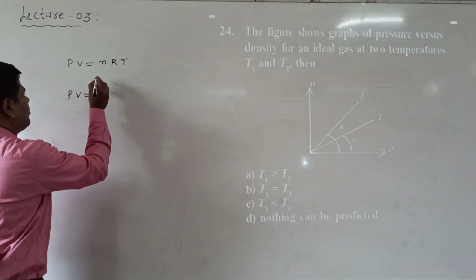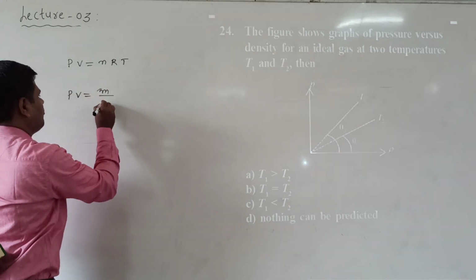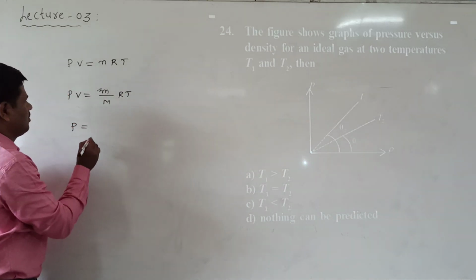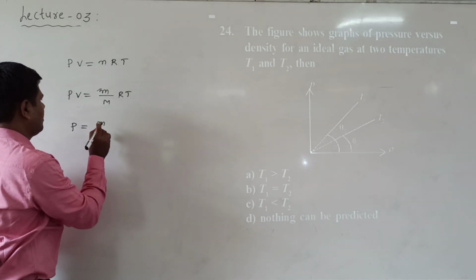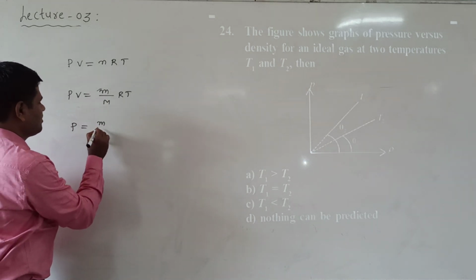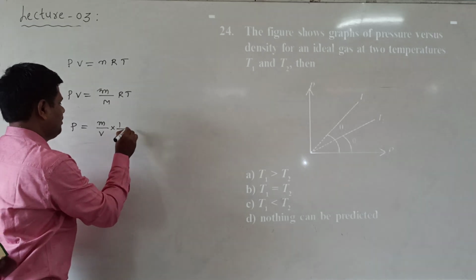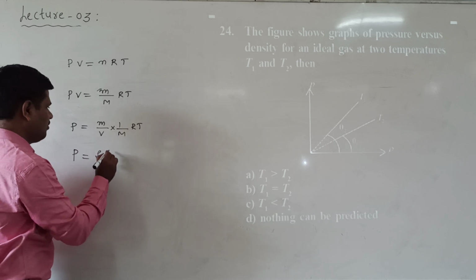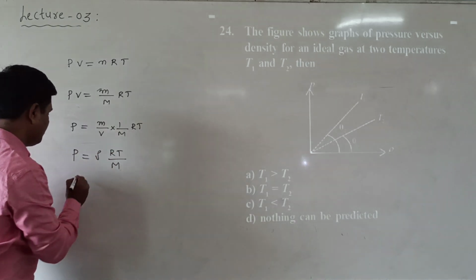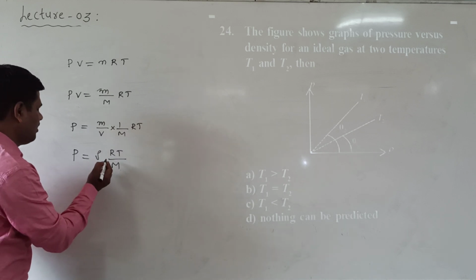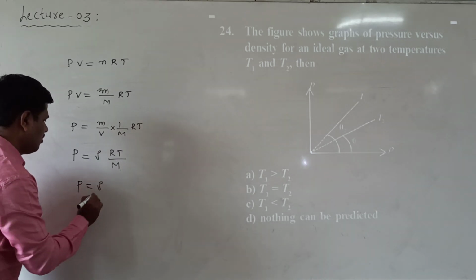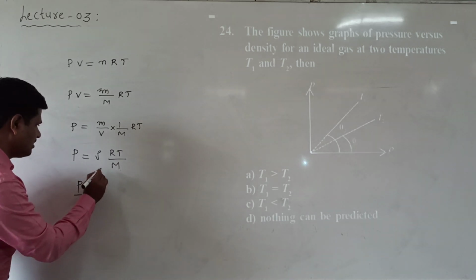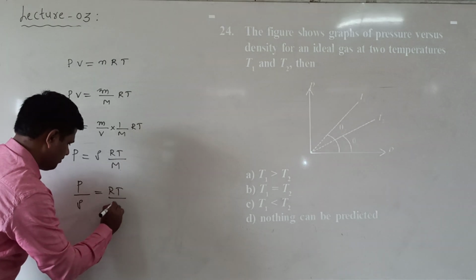PV is equal to nRT. Now n can be written as mass by molecular weight, so PV equals (m by M) into RT. Here the volume can be taken to the other side, so P is equal to mass by volume into 1 by M into RT. Mass divided by volume is the density, so we are getting P equal to density into RT by M, which means P by density is equal to RT by M.